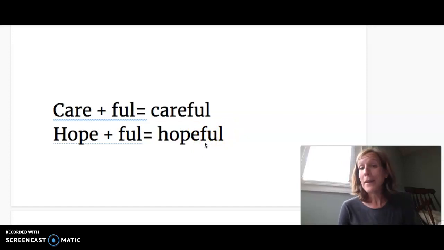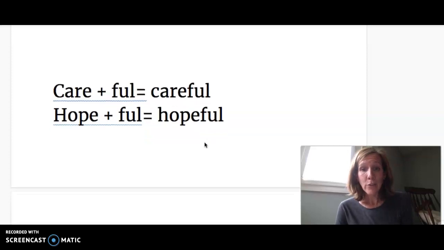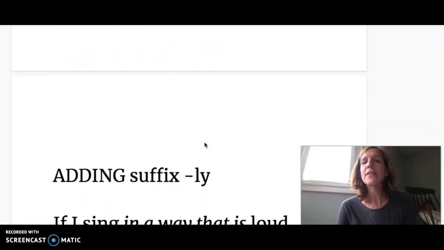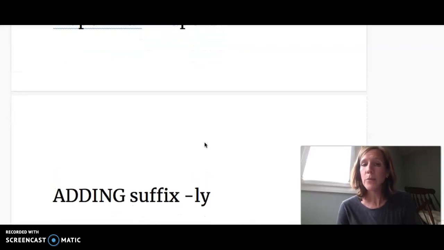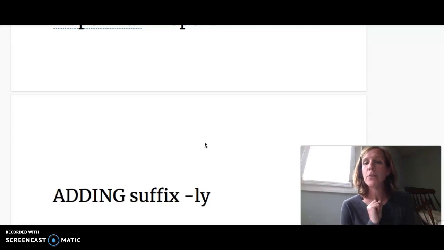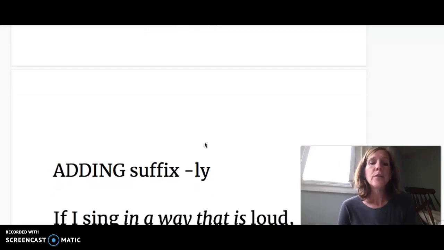So the only one we have left, I know you're not in great suspense, you could figure it out, would be adding the suffix ly. Okay, so we're going to take a root word, we're going to add the suffix ly, and we're going to come up with a brand new word. So let's take a look at a few examples.